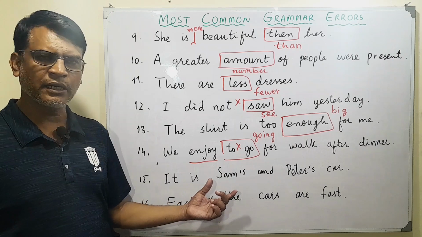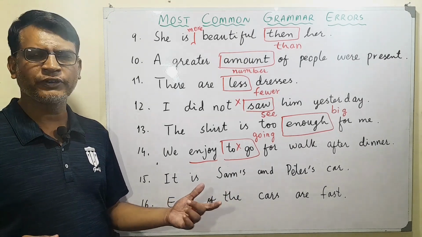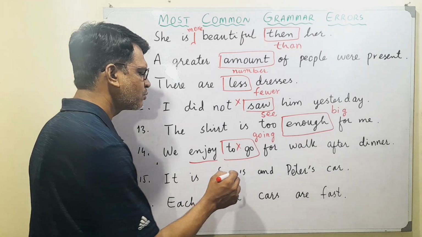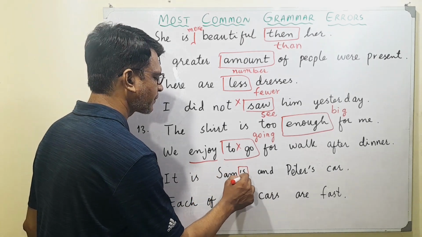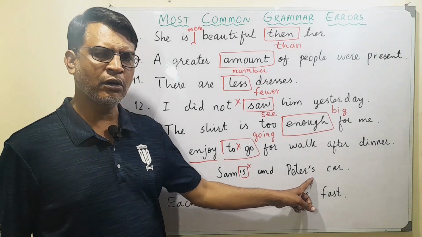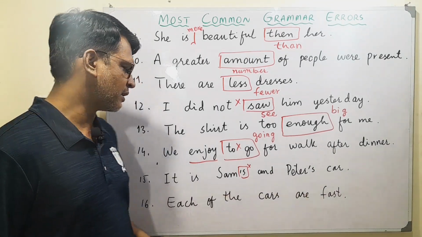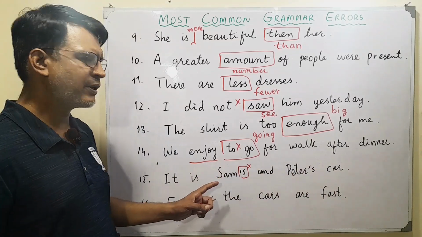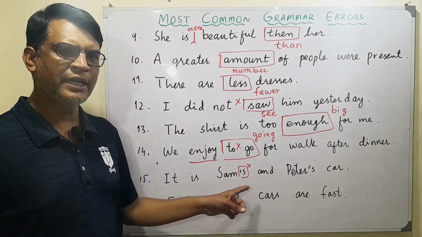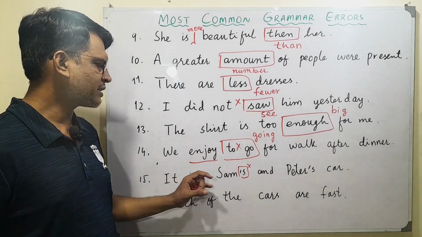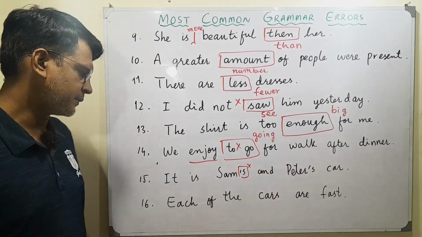It is Sam's and Peter's car. This is about apostrophe and possession. It's a very simple idea: we only use possession or apostrophe with the second person. We say it is Sam and Peter's car. We can't use this apostrophe at both places. We can't say it is Sam's and Peter's car. Rather, we say it is Sam and Peter's car.